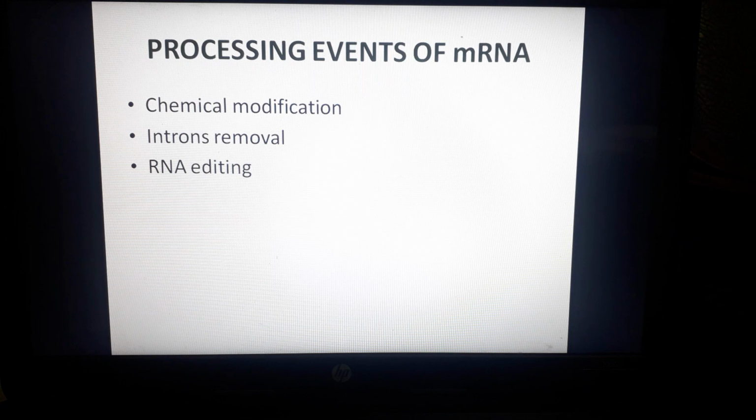RNA editing occurs in a few special cases, and it is an alteration to the nucleotide sequence of the messenger RNA. So these are the three processes that take place in eukaryotes before the translation process starts.